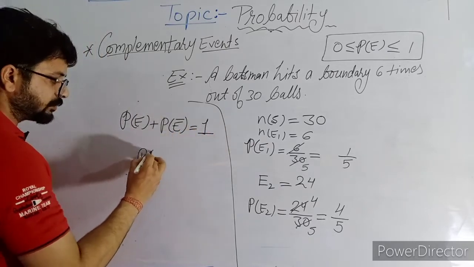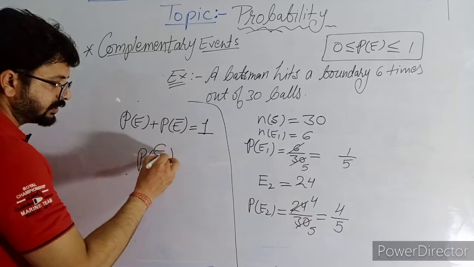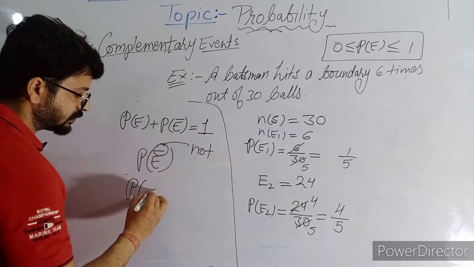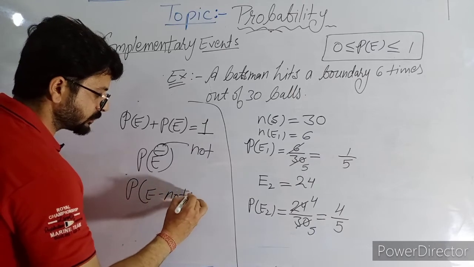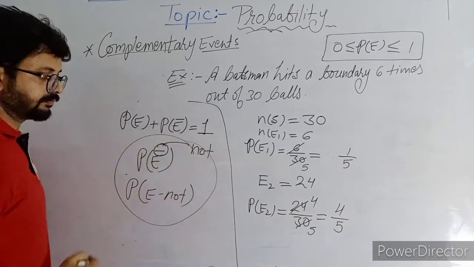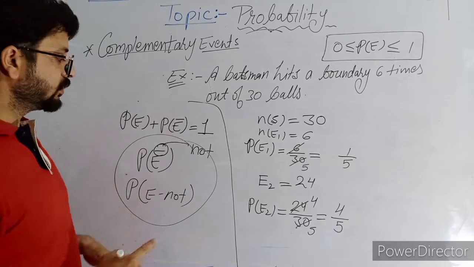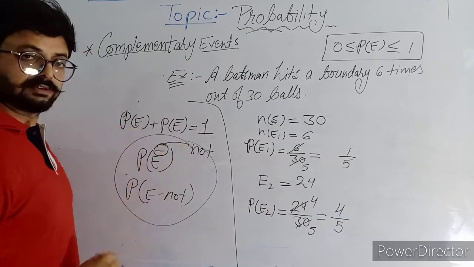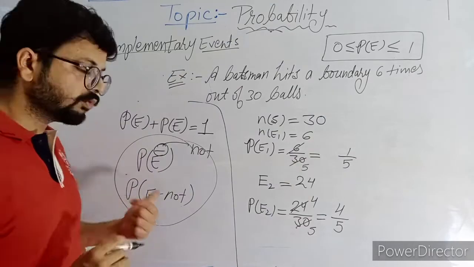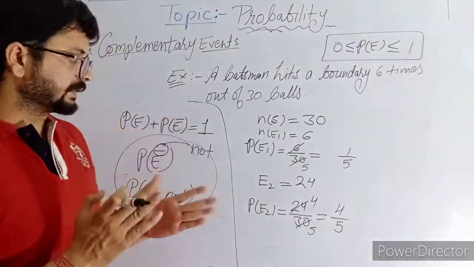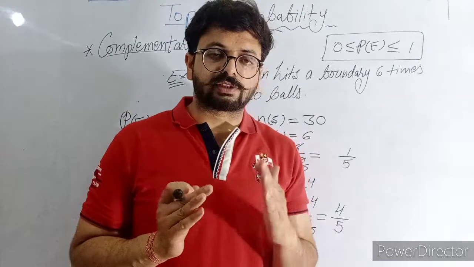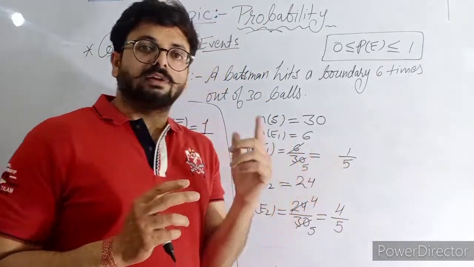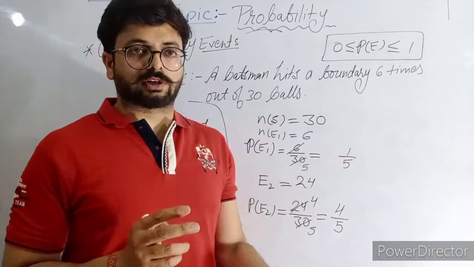I am telling you what is the meaning of this bar. This means not, or we can write E not also. These things are the same. E bar we are writing, or sometimes we can write E not. So both the meanings are the same. Exactly, the question is this: in throwing a dice, 2 will come or 2 will not come.